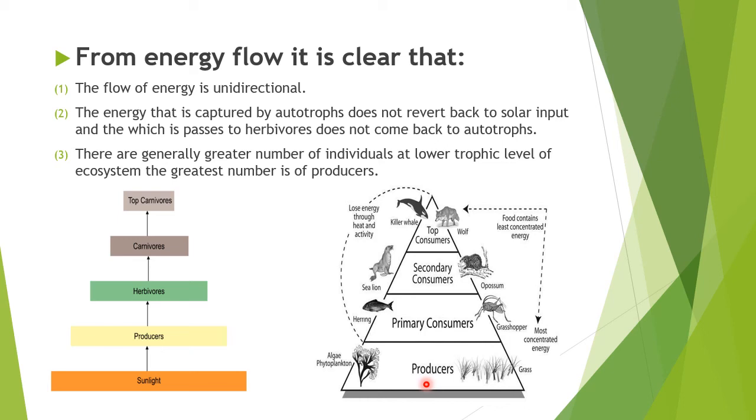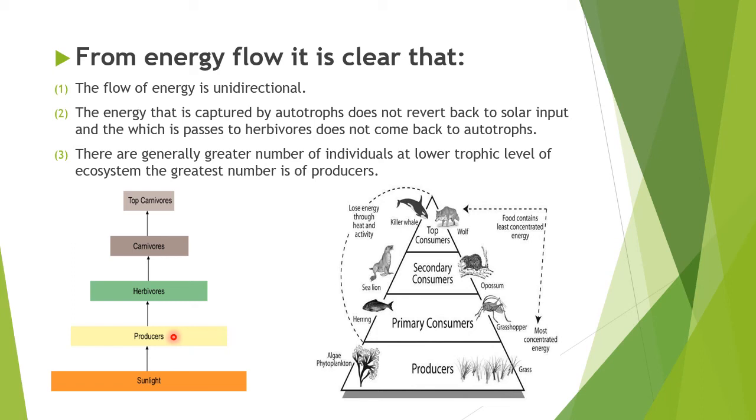So we are going to recap everything. A food chain is the flow of energy in the form of food from one trophic level to the next organism, and each step, each level of the food chain, is known as a trophic level.